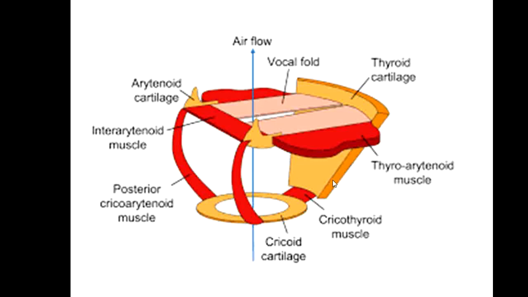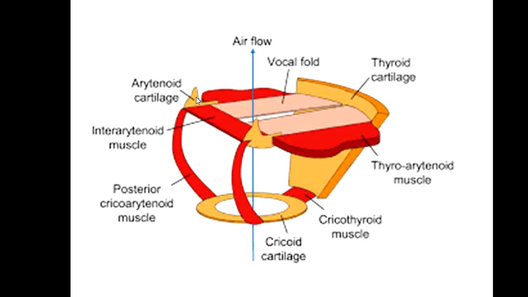On the lower side of the thyroid cartilage, the cricoid cartilage is there. This is the cricoid cartilage. And on the dorsal side of the voice box, what is present? The arytenoid cartilages are there, two arytenoid cartilages. There are three main cartilages inside the larynx: the thyroid cartilage, cricoid cartilage, and arytenoid cartilage.